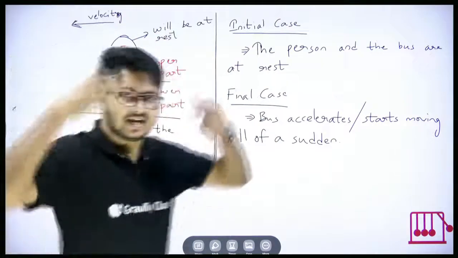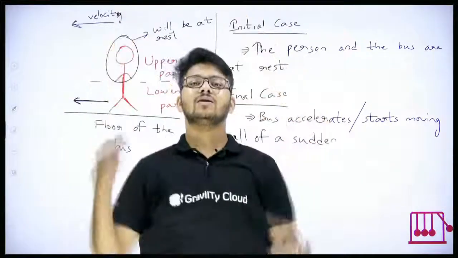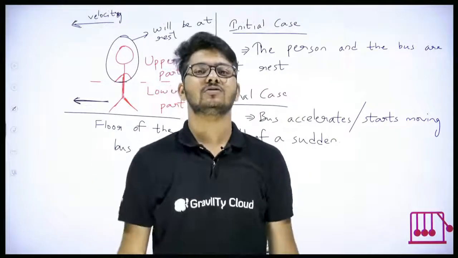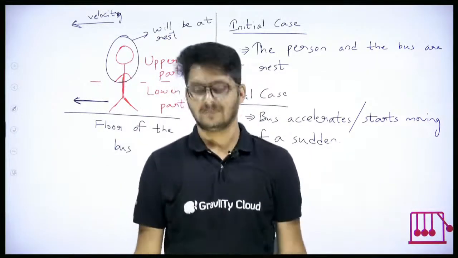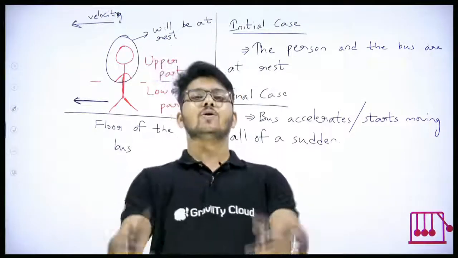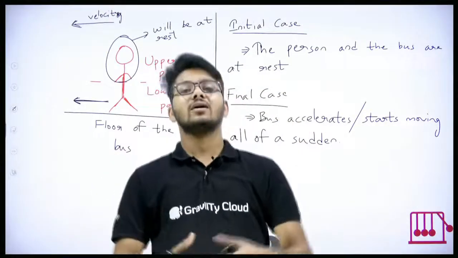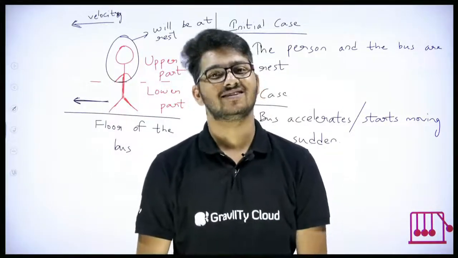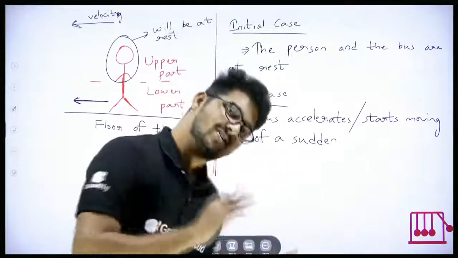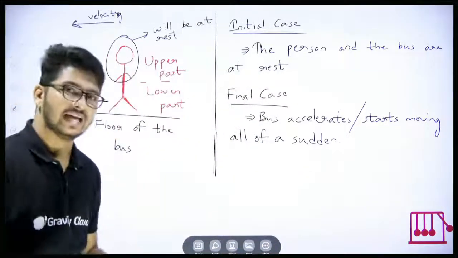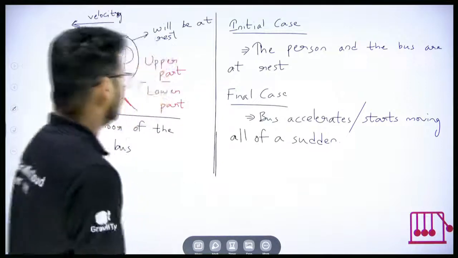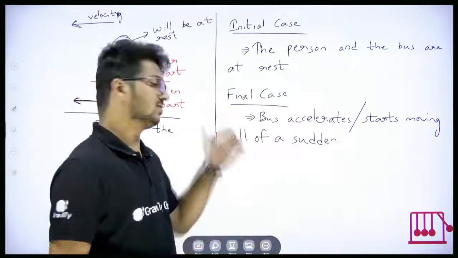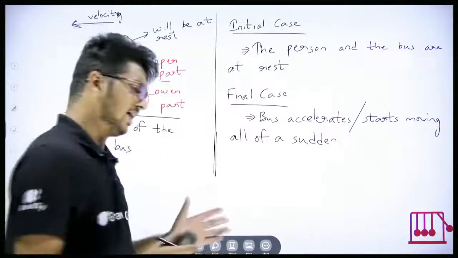Well, your upper part is there itself, but your legs are going forward. Then imagine what's happened, like someone is pulling your legs forward. What happens? You fall back. Because your legs are going forward, your upper body goes back. That's what happens. Clear? So anytime you get these type of cases, trust me, initial case, final case, topic of inertia, you will get the answer.